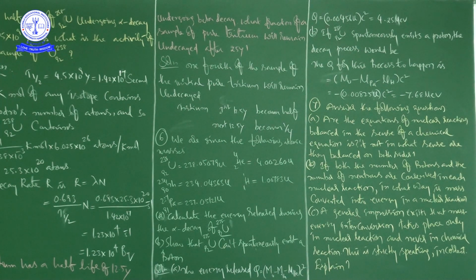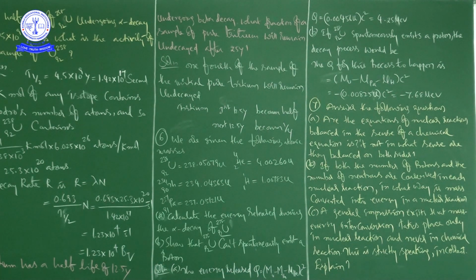Next B. In B he is saying to show that uranium 238-92 cannot spontaneously emit a proton. Suppose it emits a proton, what would the decay process be?